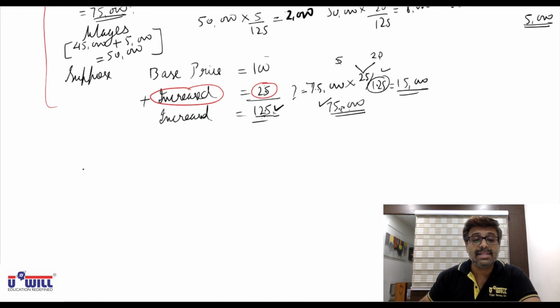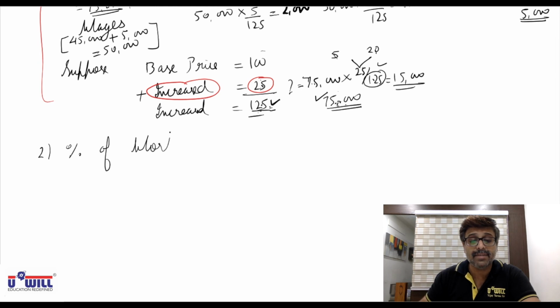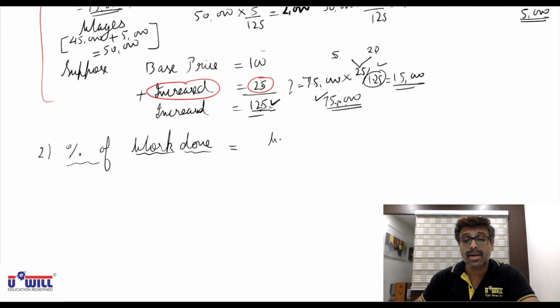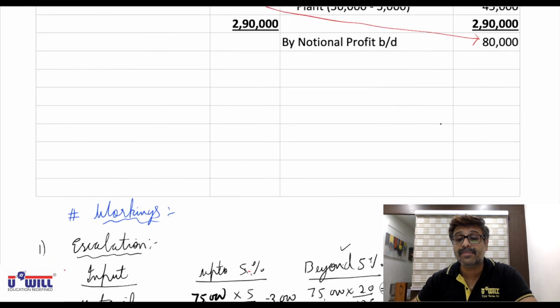Now, the second working we will do for percentage of work done, as we used to do earlier after finding the notional profit. Percentage of work done is equal to work certified divided by contract price into 100. What is the work certified?